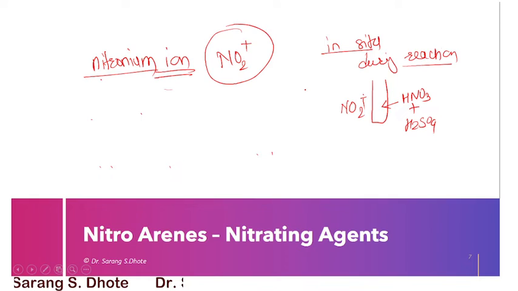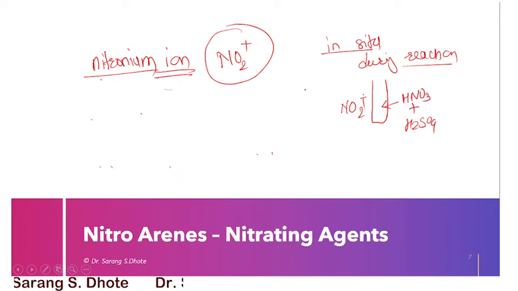So when I mix it, H2SO4 will donate H plus. What will it donate? H plus plus HNO3. Okay, HNO3, it gives NO2 plus nitronium ion plus H2O. So this is the nitronium ion. This is the what? Nitronium ion.